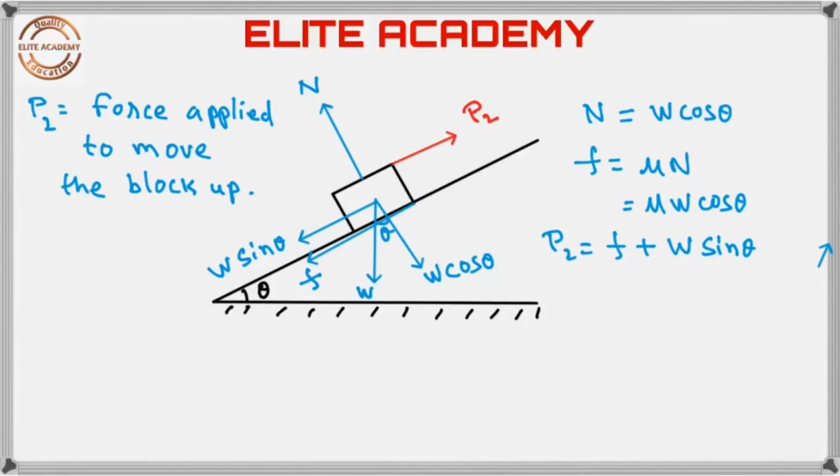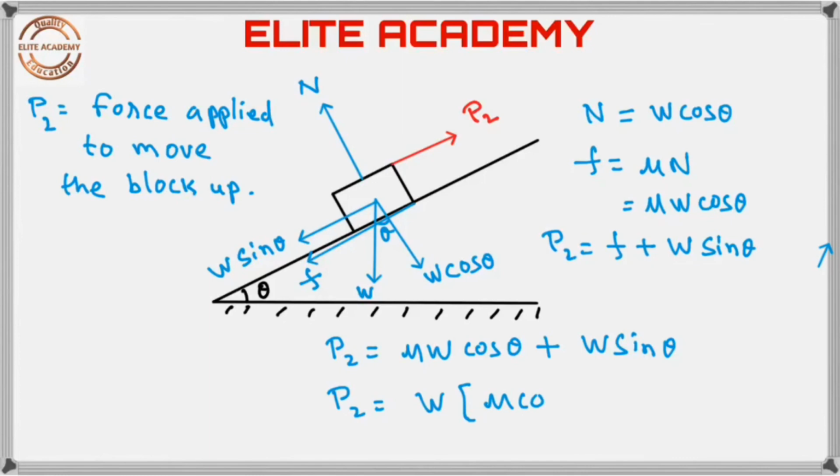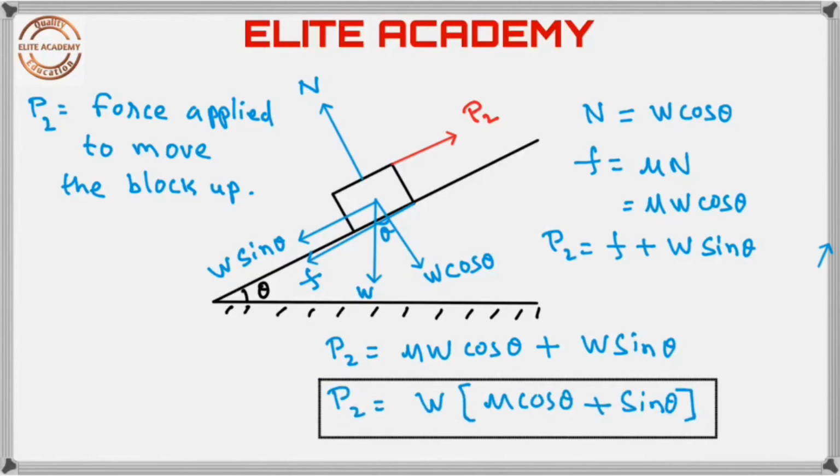Therefore, we have P2 is equal to mu W cos theta plus W sin theta. If we take W common, P2 is equal to W into (mu cos theta plus sin theta). This much force is required to move the block up the plane.